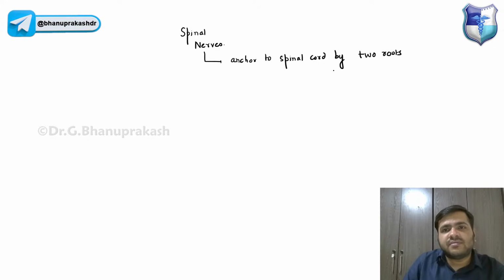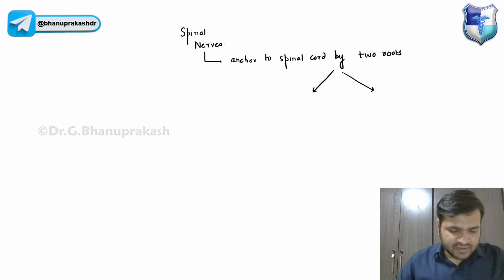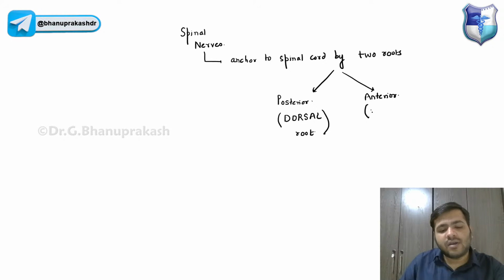One root is the posterior root, also called the dorsal root. And the other one is called the anterior root, or the ventral root.